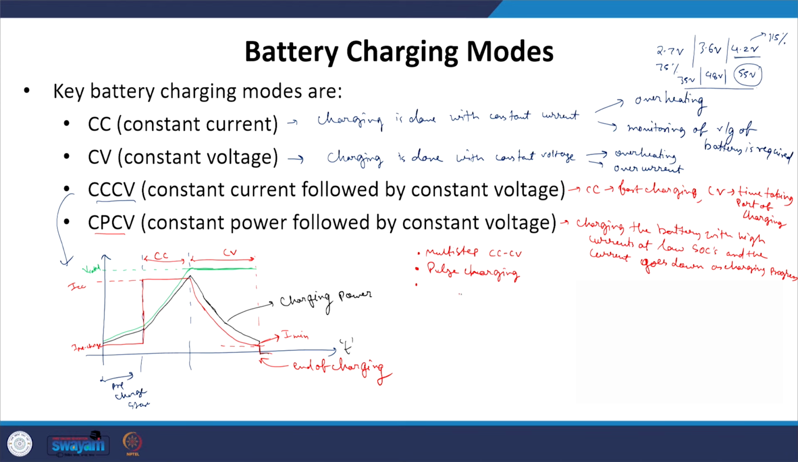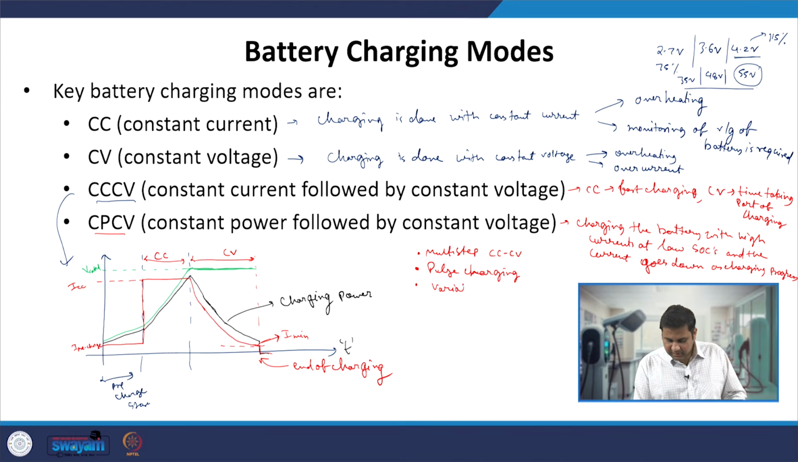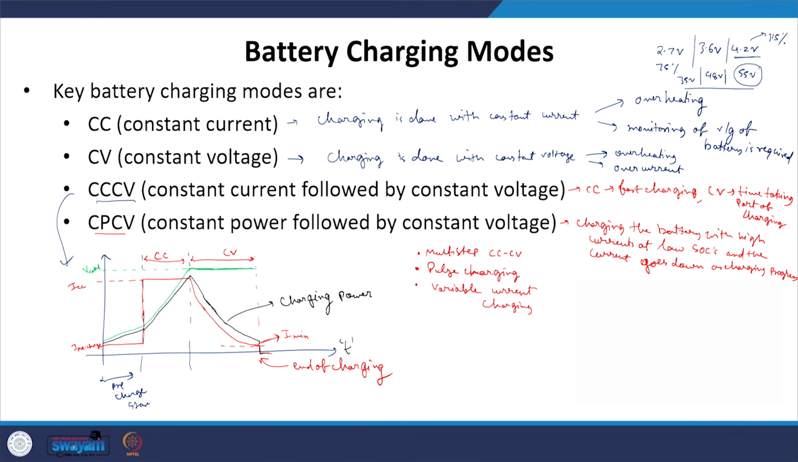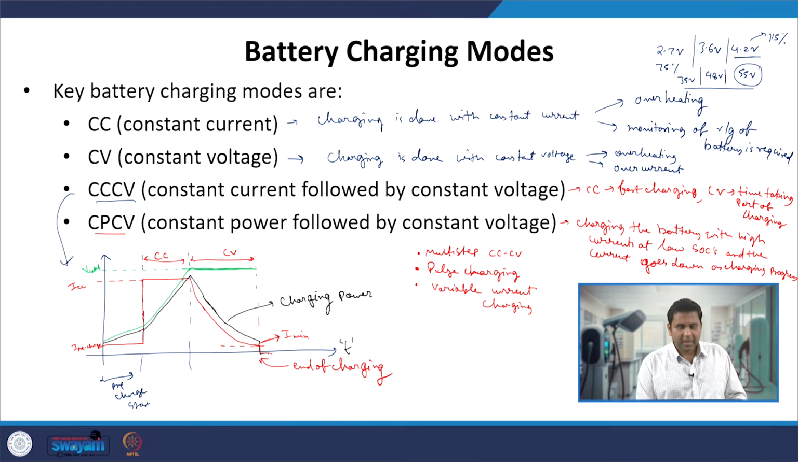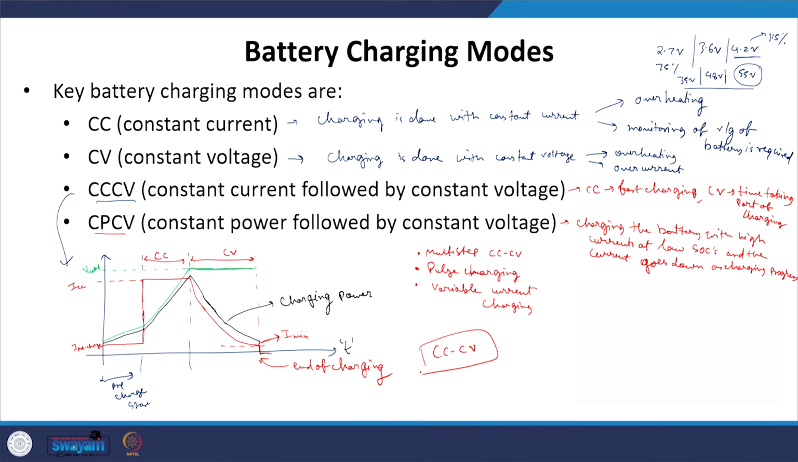After that, you also have the variable current charging. Instead of keeping the constant current, you can keep on varying the current, a multi-step constant current followed by constant voltage charging, where instead of keeping a very large amount of current, we can keep a variable current. We can keep a very high current at the low SOCs, and as the SOC nears a larger value, we can reduce the current. So many different charging modes are possible. However, it is the CC followed by CV which is commonly used as a charging mode for charging the EV batteries.